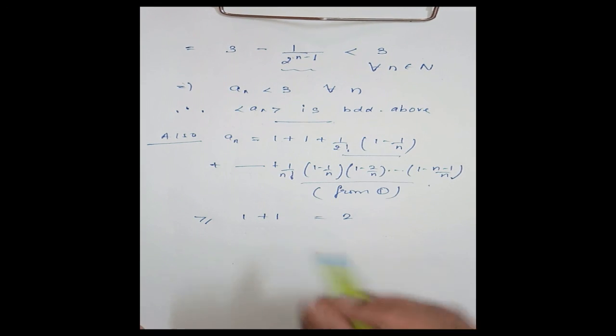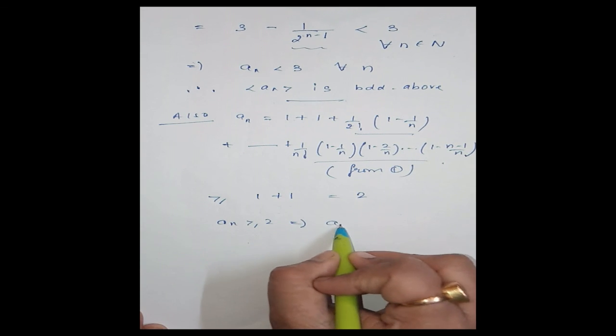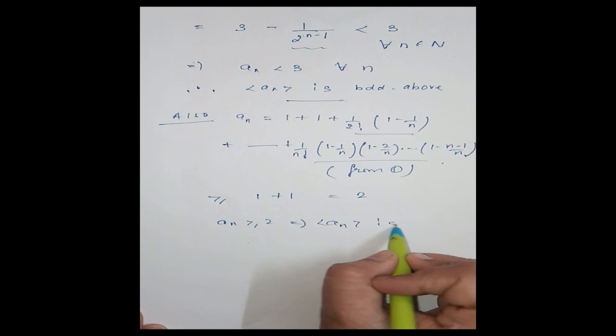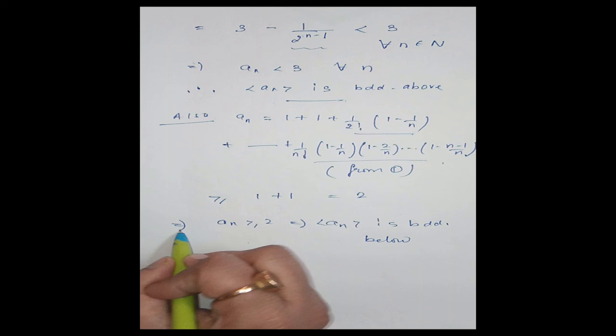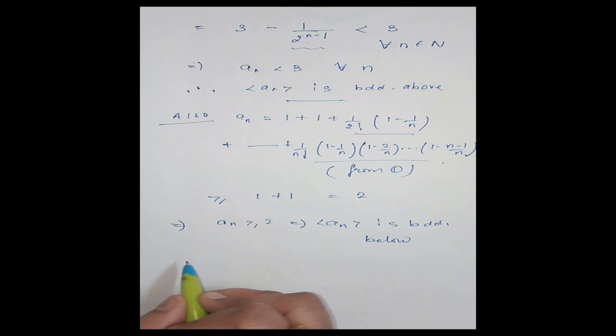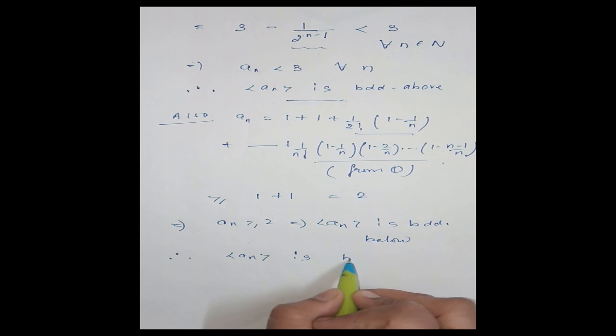So I can write it like this: an is greater than or equal to 2, which means sequence an is bounded below. Now the sequence is both bounded below as well as bounded above. Therefore the sequence an is bounded, since it is both bounded above as well as bounded below.